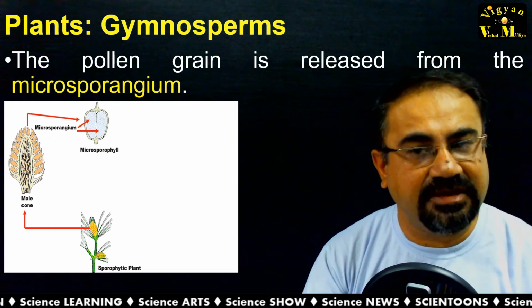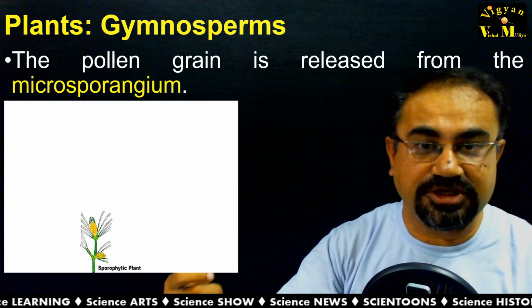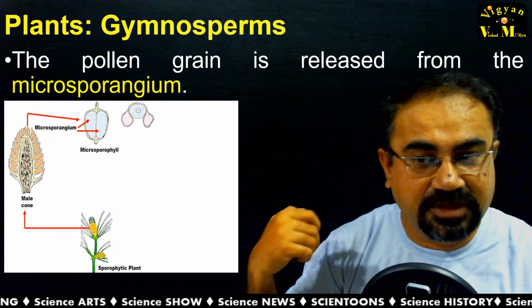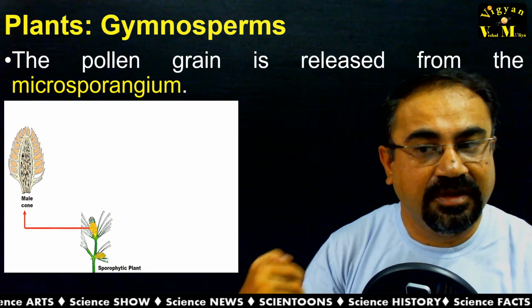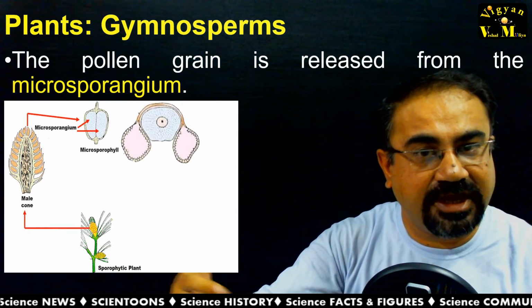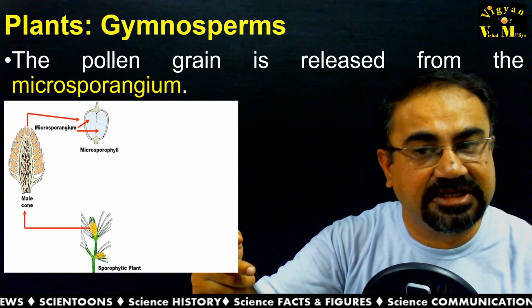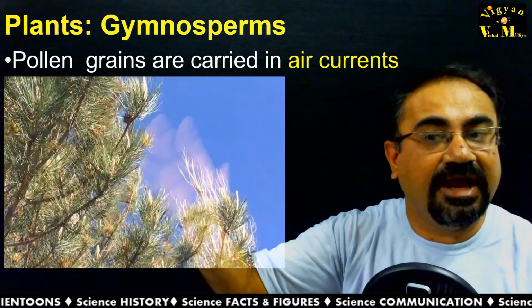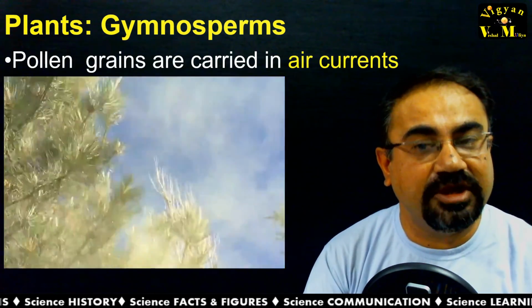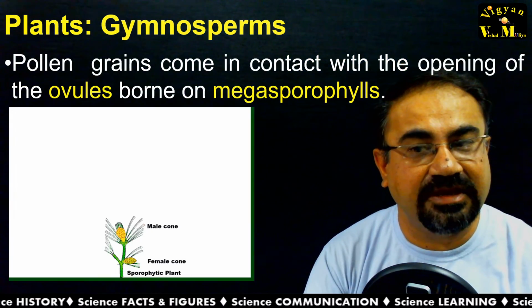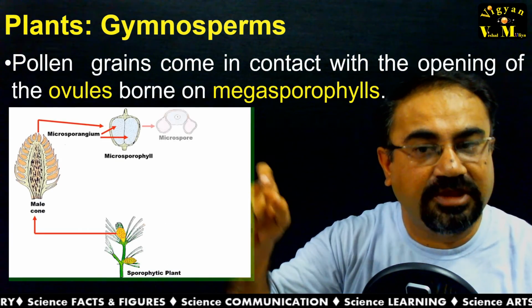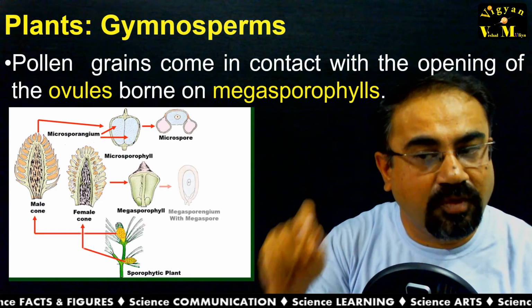The pollen grain is released from the microsporangium. This microsporangium is producing the pollen grain or microspores that is released with the help of air current. We are calling it pollination, and this pollen grain are coming in the contact with the opened ovules.